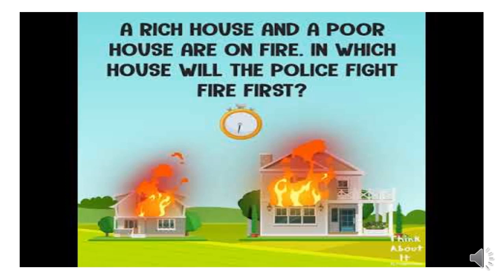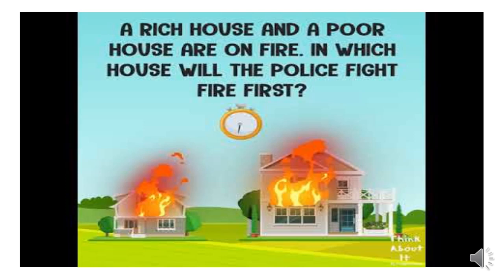The puzzle is: a rich house and a poor house are on fire. As you see in the picture, we have two houses. The one on the left is a poor house, and the one on the right of the picture is a rich house.